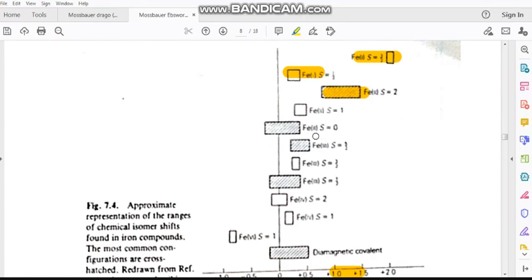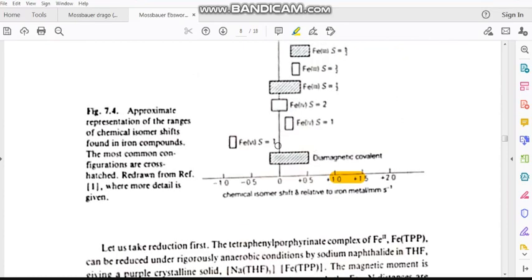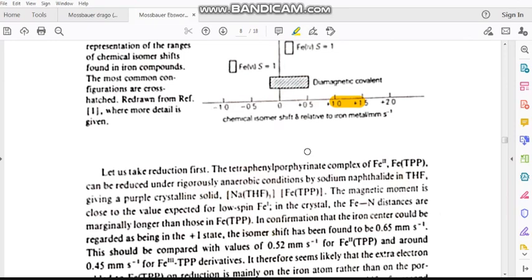So this is not clear. I will send a proper, clear picture of this one.